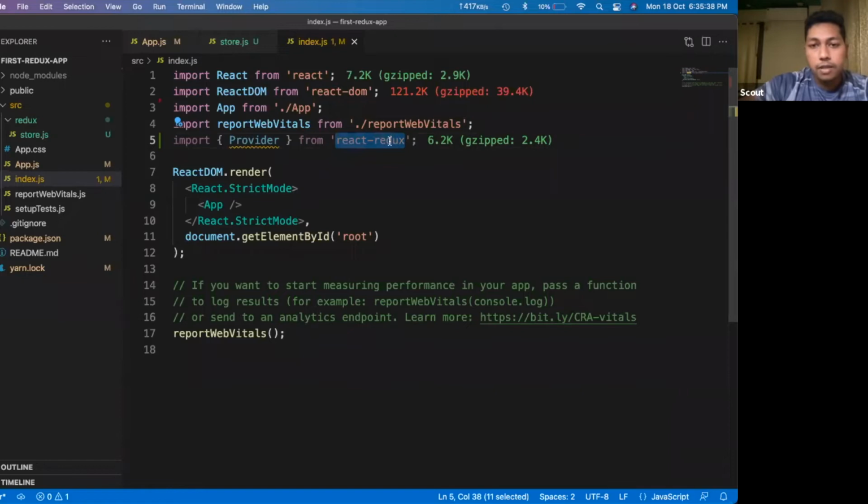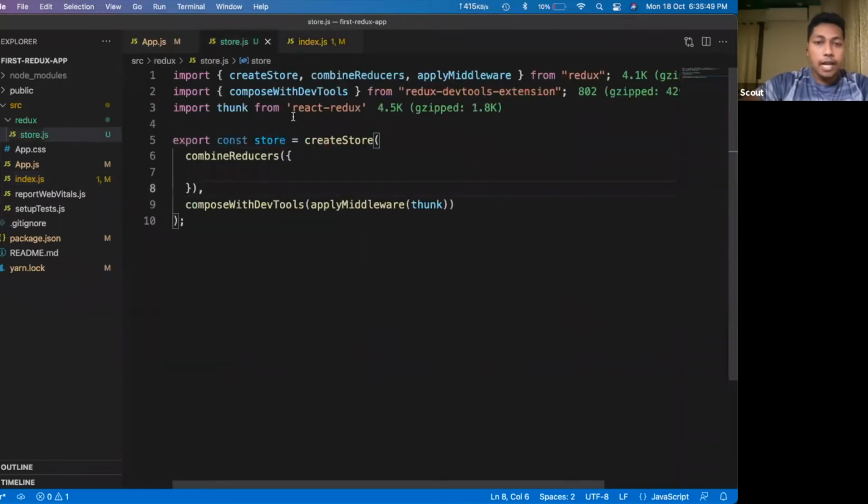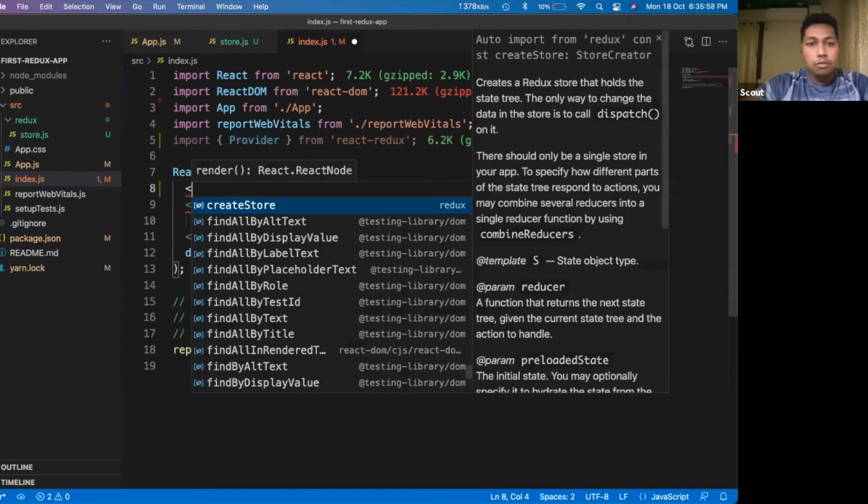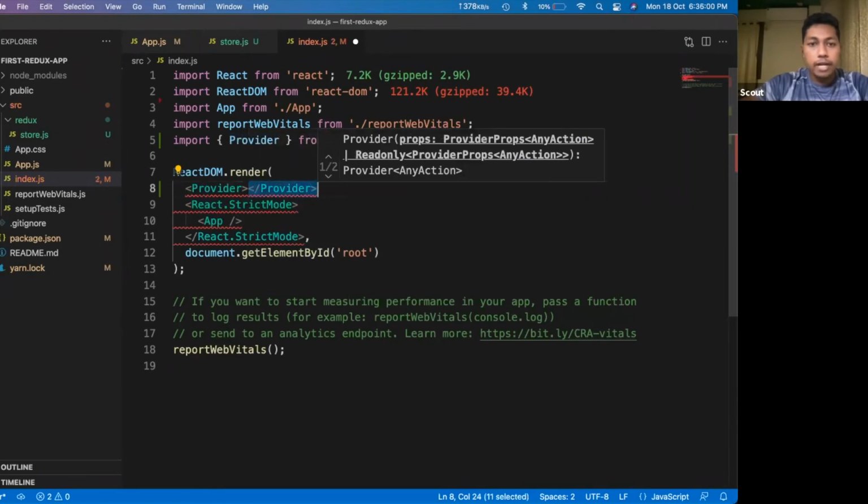React Redux is a library that enables Redux in a React application. What Provider does is allow us to bind this store that we have just created with our React application. So here at the root level, we will add this Provider.